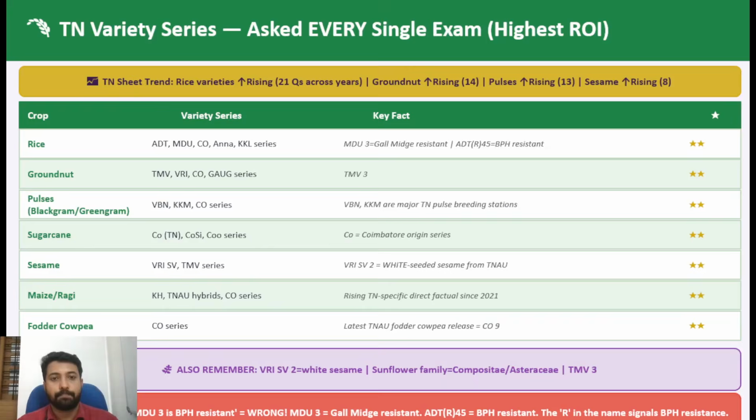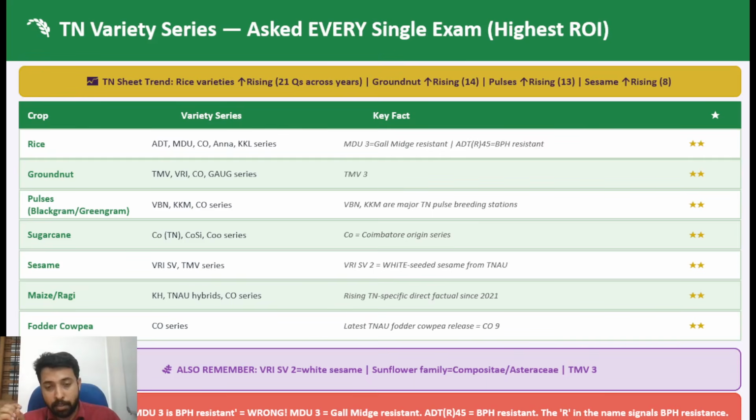Clear? Okay. Then comes the TNAU released Tamil Nadu state varieties which are being cultivated at the maximum level, and I already discussed this with you. This is the most important area, because there have been regular questions from it. At least you can expect 3 or 4 questions for sure from these state released varieties. Mainly TNAU released varieties are commonly asked.